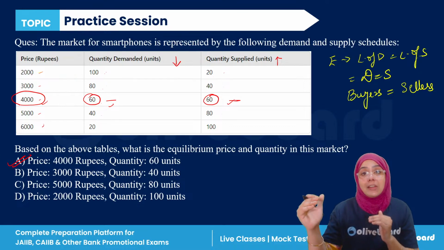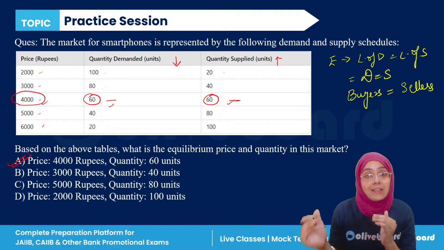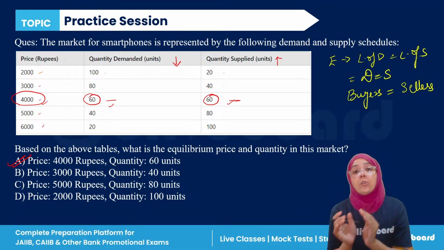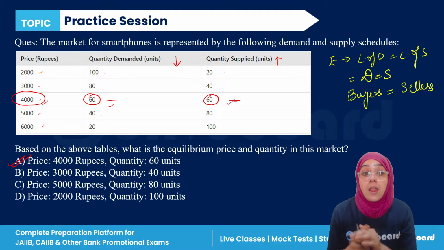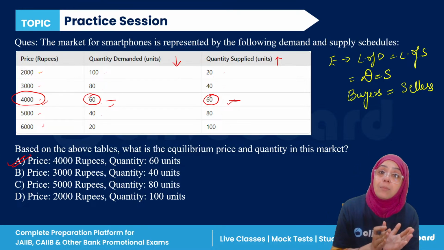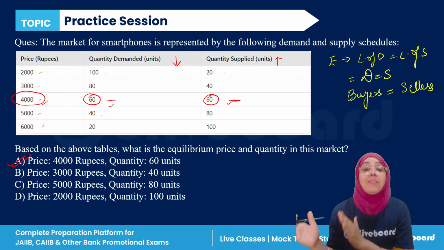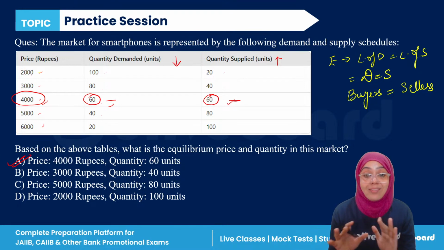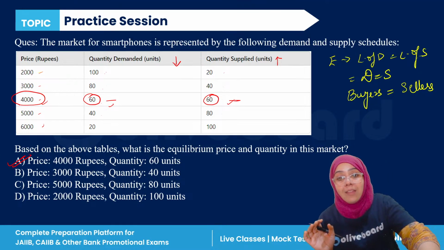Supply, positive relation between the price and quantity supplied. Demand, negative relation between the price and quantity demanded. Demand is from the buyer's perspective, supply is from the seller's perspective. Do not get confused in these things. Okay guys, good to go.